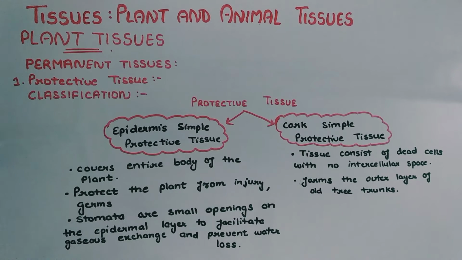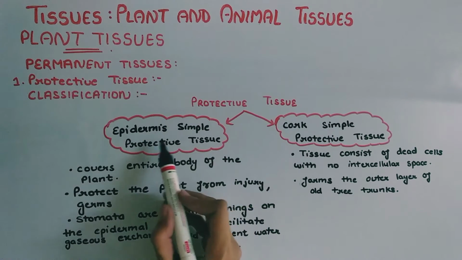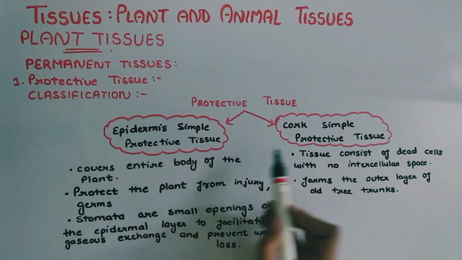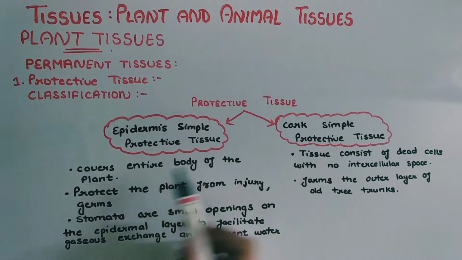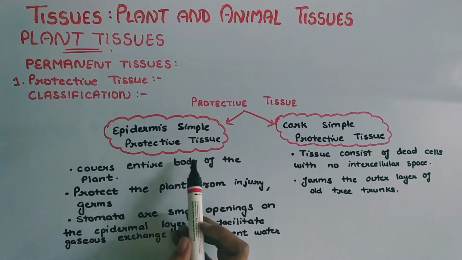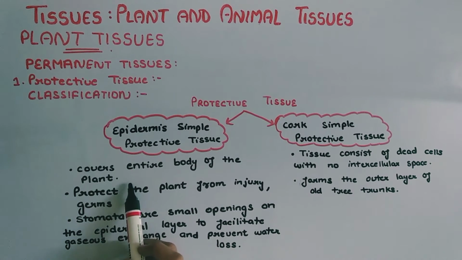Classification of protective tissue. Protective tissue is classified into two types: epidermis simple protective tissue and cork simple protective tissue. First we have epidermis simple protective tissue. This covers the entire body of the plant, meaning epidermis tissue covers the whole body. This is the outermost layer of every part of the plant, and it protects the plant from injury and germs.